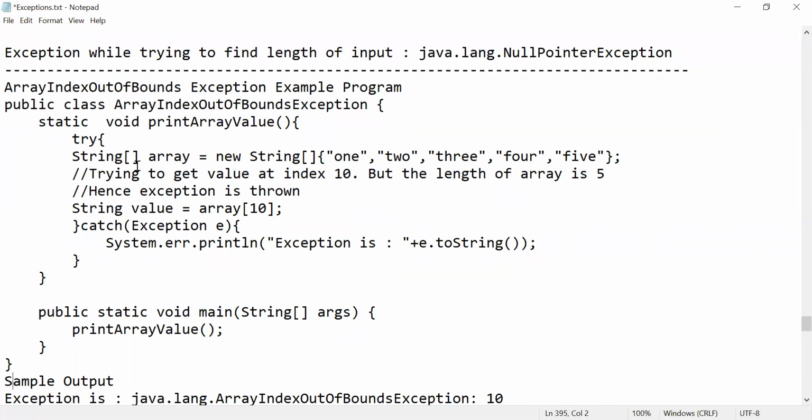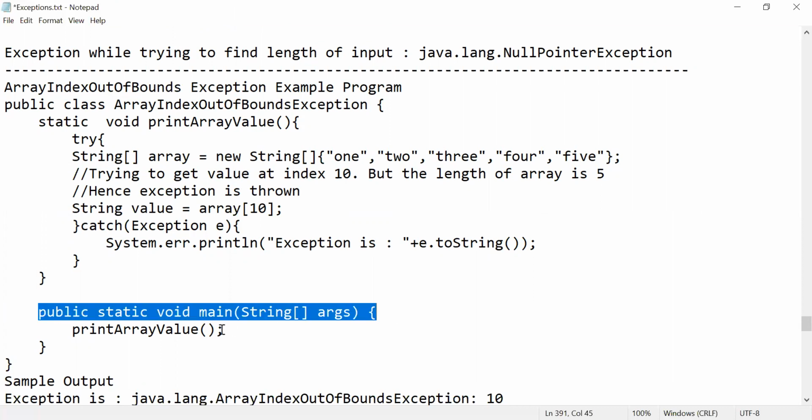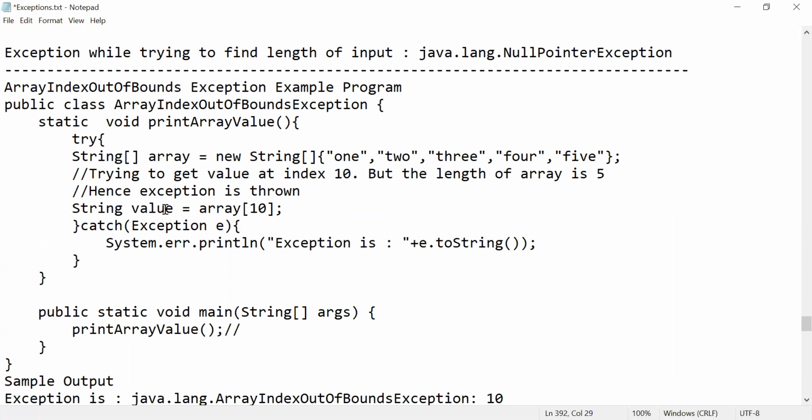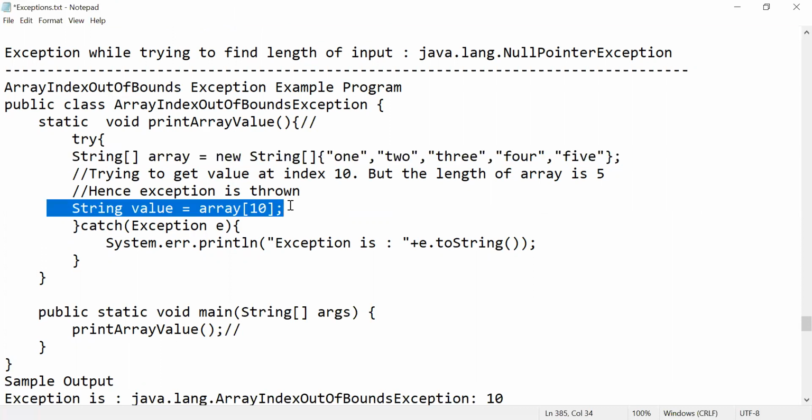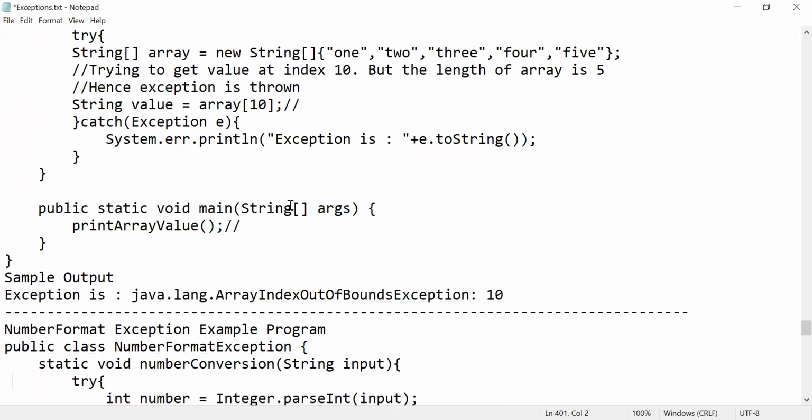Let's take one example again. Your program execution starts from here. You're calling a method called print array value. Because there's no need to create objects, it goes to a static method. Here, this is my new array of 5 size, nothing but 5 strings I have given in my array. Now I am assigning a value at array of 10, which is array index out of bound, right? So that is your array index out of bound exception.